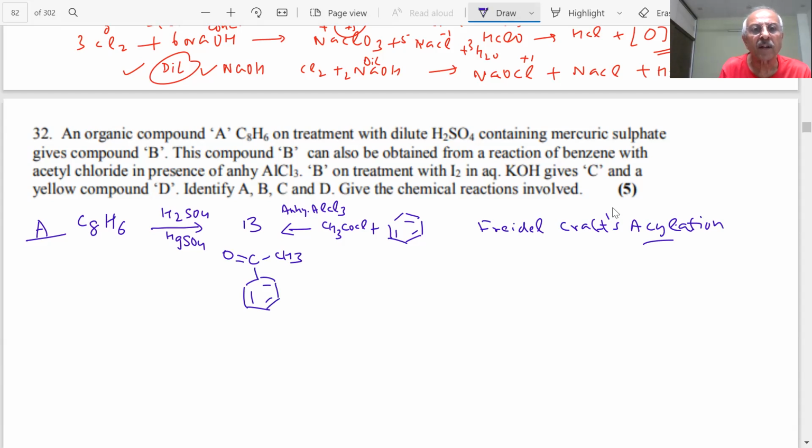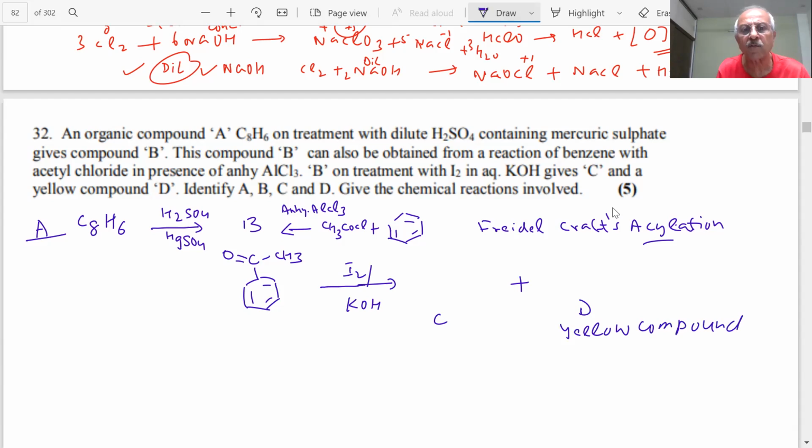Okay. Further, he says B on treatment with iodine in the presence of KOH gives compound C, student, and a yellow compound D. D is a yellow compound, student.